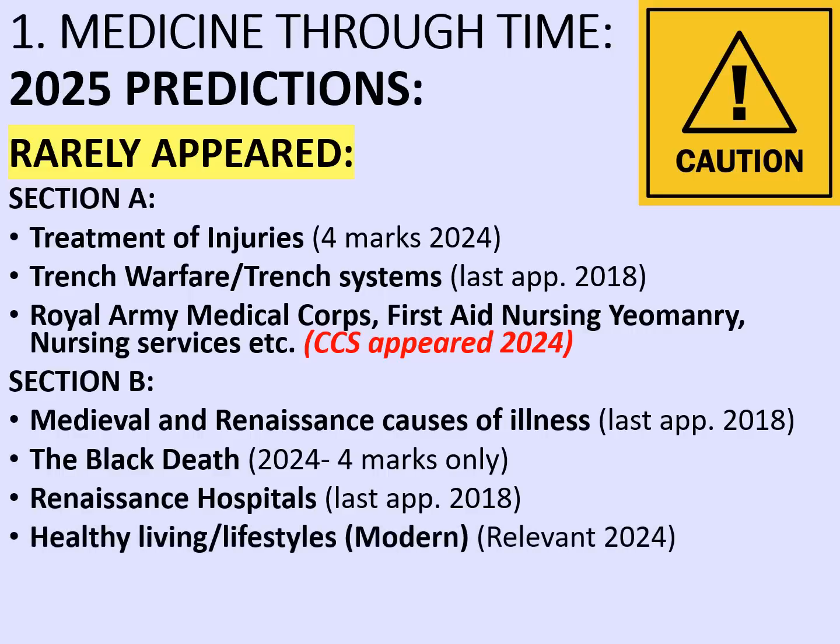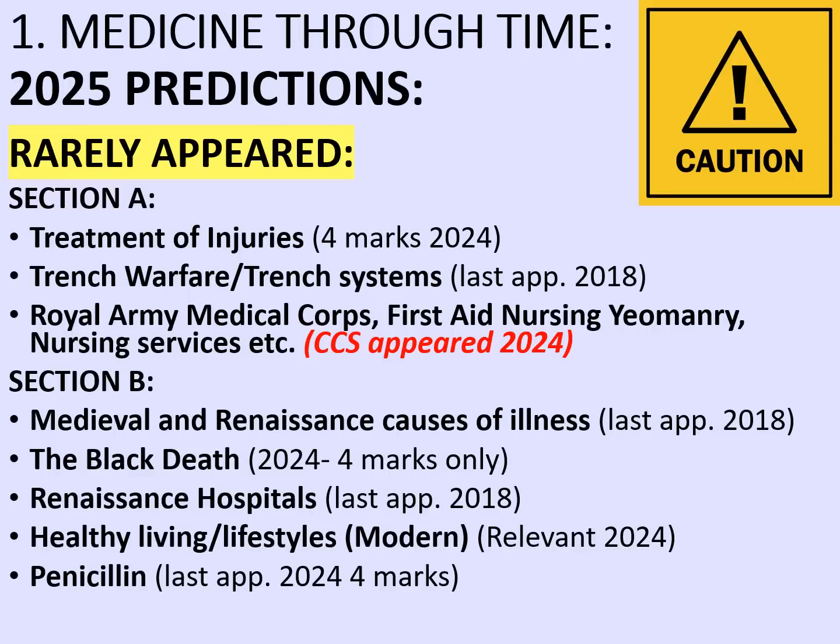Healthy living and lifestyles in the modern period was relevant in 2024, particularly for the anti-smoking campaigns, for example. But it's a broad area, so again, another one that you might want to look at. Also, penicillin was last relevant last year, as part of a 4-mark question. But again, it's a really important topic, and it's linked to lots of other things like the role of government and warfare in driving change.